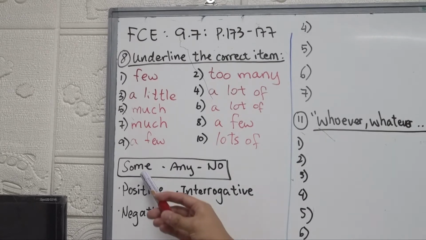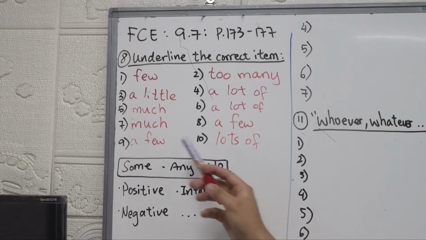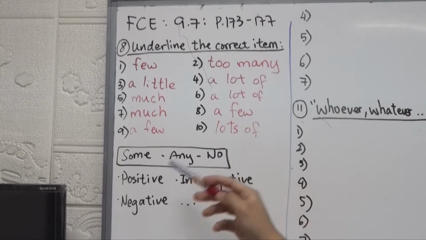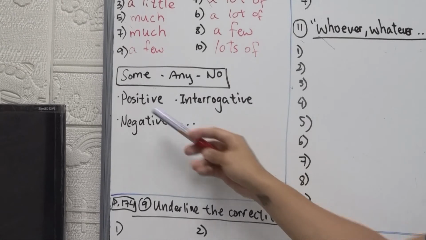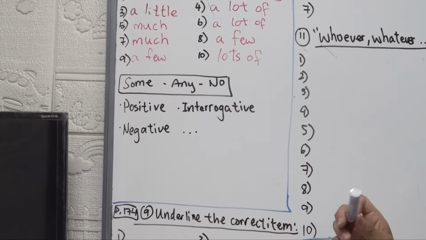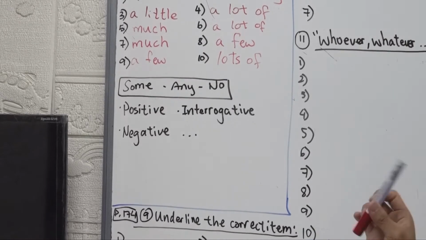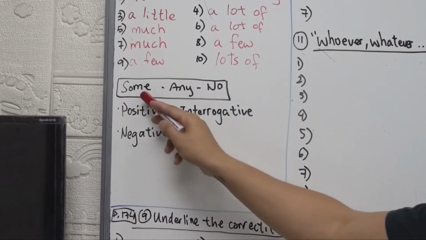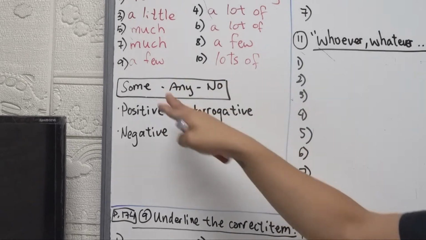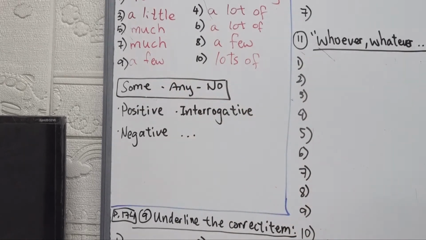We have some, any, and no, okay? So in this part of your book, refer to the blue table, right? So you have positive, interrogative, negative, and then all three of them together. And what this table is telling you is the different parts of some, any, and no. What that means is we can put something in between or in front of or behind the words to make different parts of speech, right?